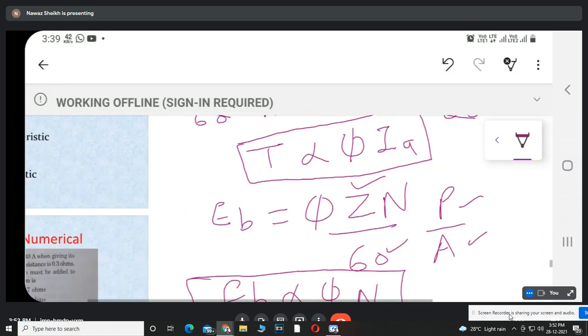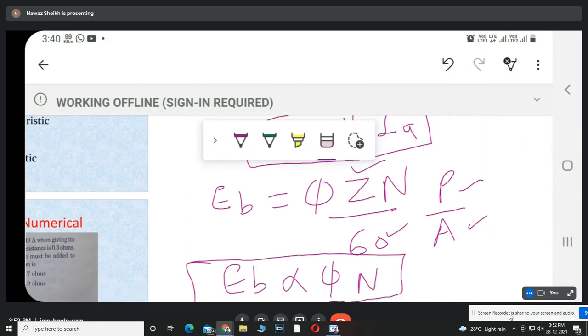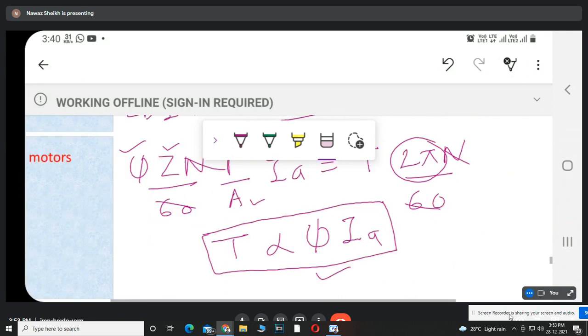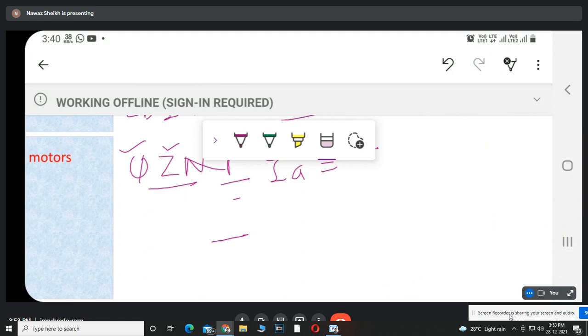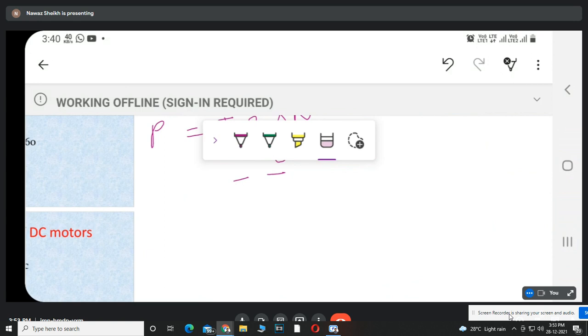Now we can separately write this equation, and we can draw the various characteristics for the DC motor.